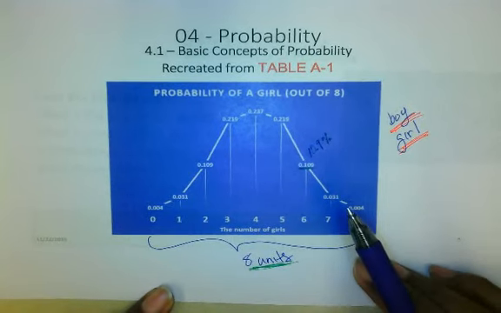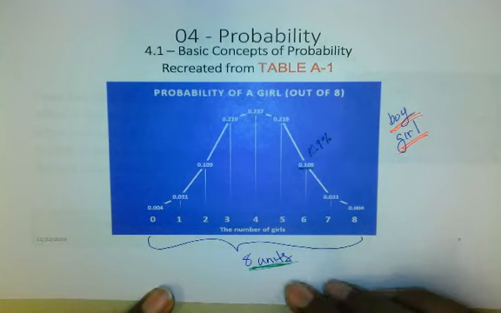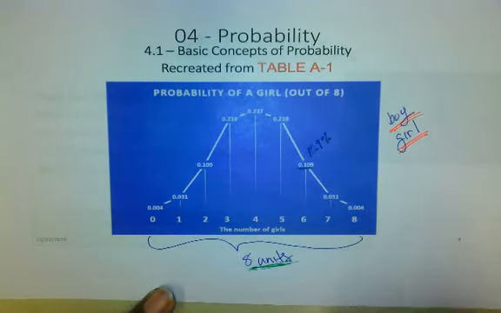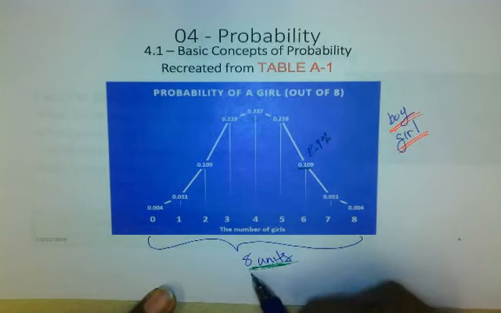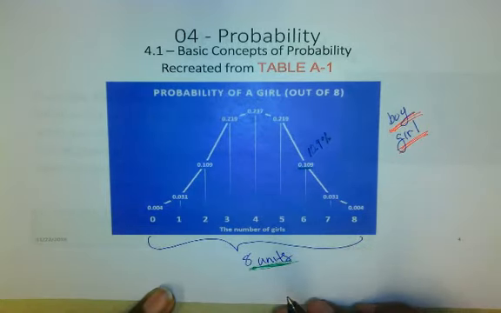Now, after you get to the very top, the probability of having 4 girls, you'll notice that this distribution starts looking symmetrical. And even better than that, it starts looking familiar. This looks very similar to a normal distribution. And this is one of the reasons why statisticians oftentimes use a normal distribution to approximate a binomial distribution, even when you're using 8 units, which isn't even a lot.